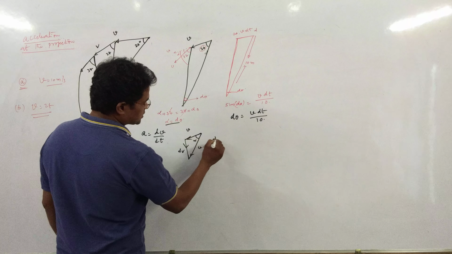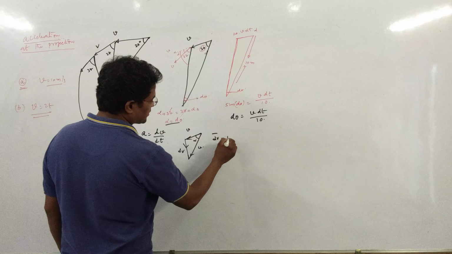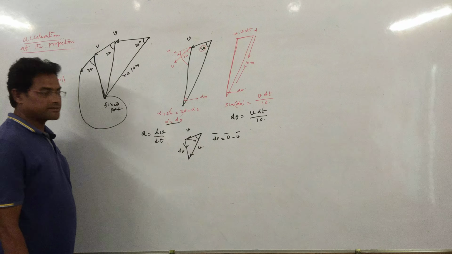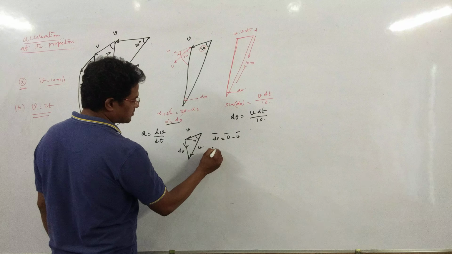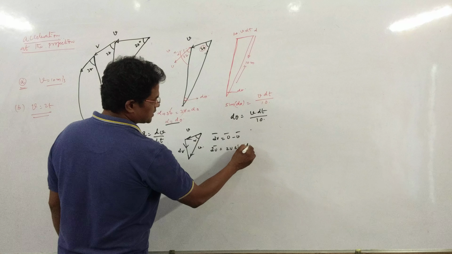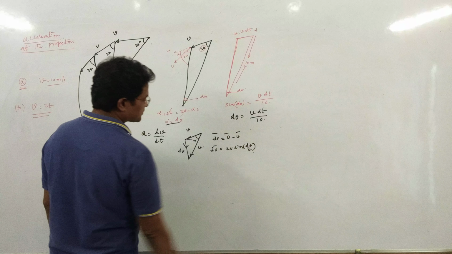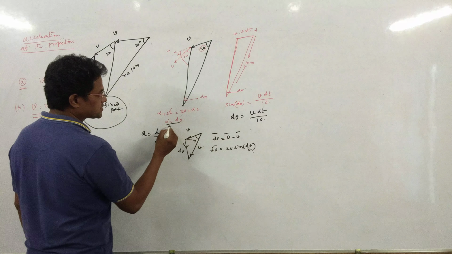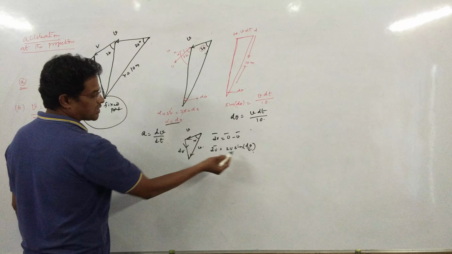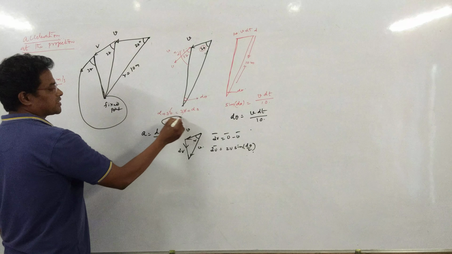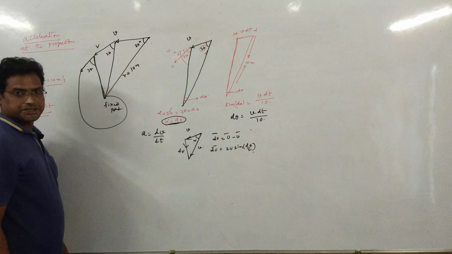As per vector notation, according to the parallelogram law, dv is equal to v bar minus v bar. If the two velocities have the same magnitude, the change in velocity dv can be taken as 2v into sine of d theta by 2, because alpha is nothing but theta. Instead of writing alpha, I am writing directly theta, because alpha is equal to theta, as we got from the expressions.